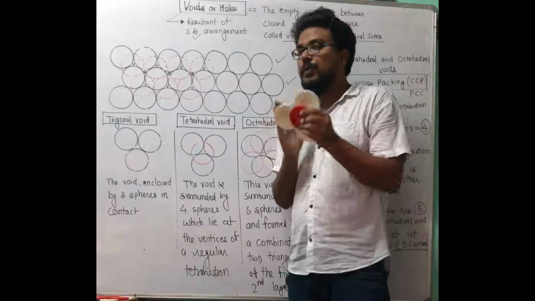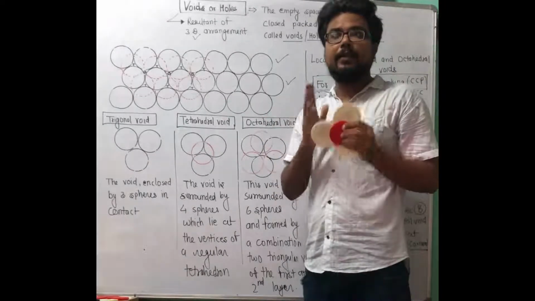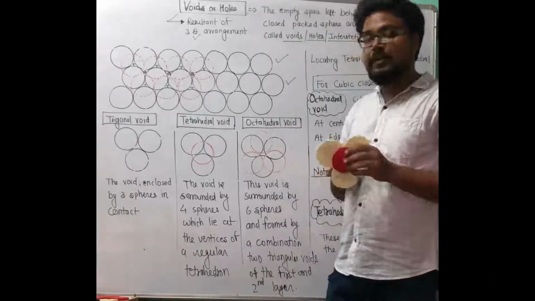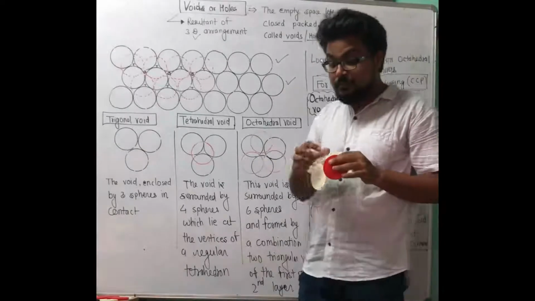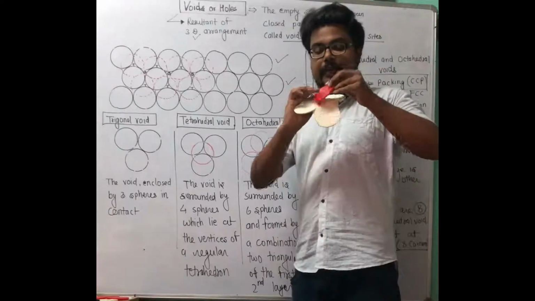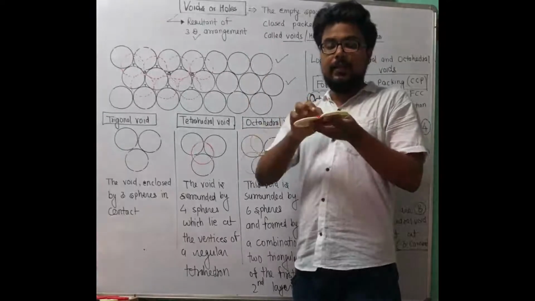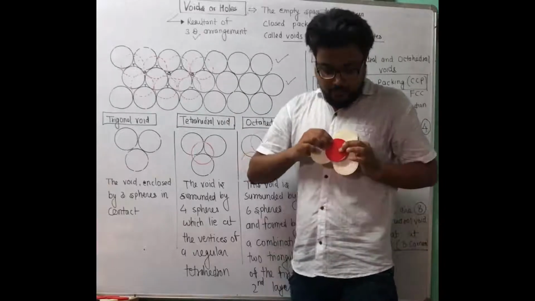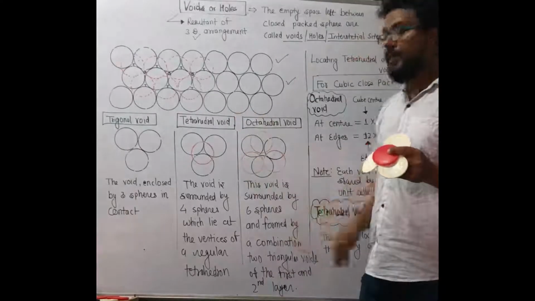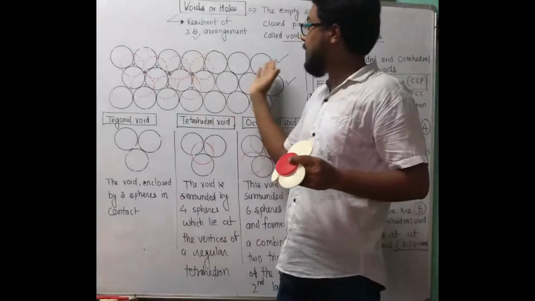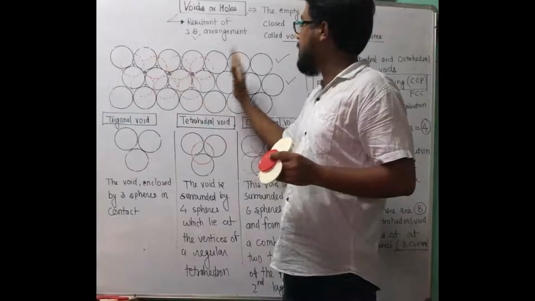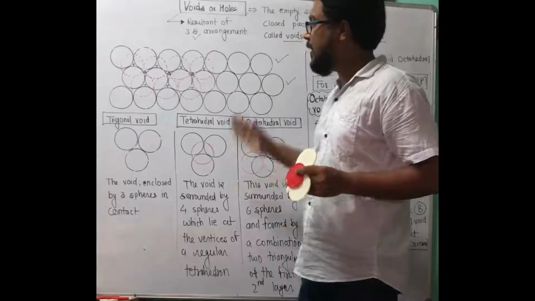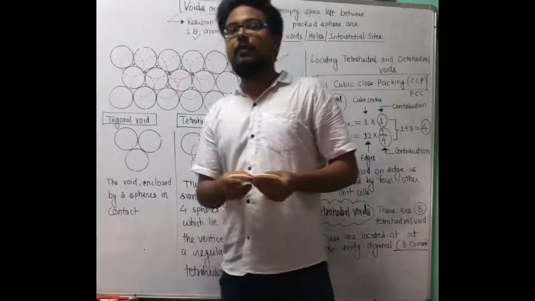I will show you the structure of tetrahedral and octahedral in my further video lecture, but today we will only discuss how voids are found. So here, when the second layer is placed over the first layer, the space created between these 4 spheres is known as tetrahedral void. You can design and predict how many tetrahedral voids you can continue with. When you draw the spheres completely, you will find an infinite number of tetrahedral voids in a cube.